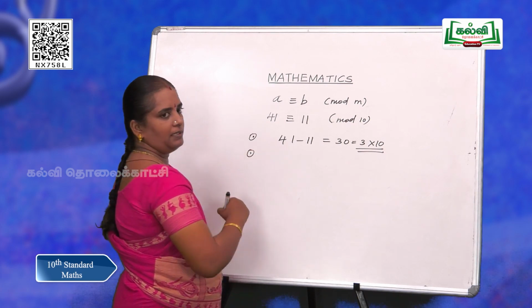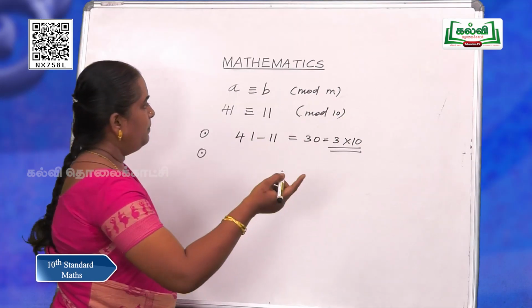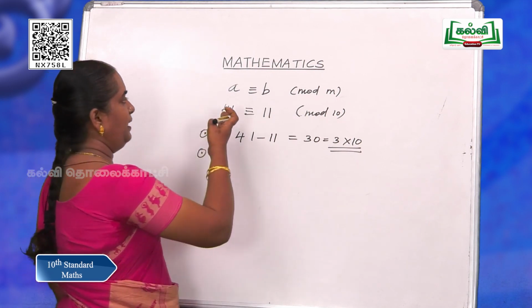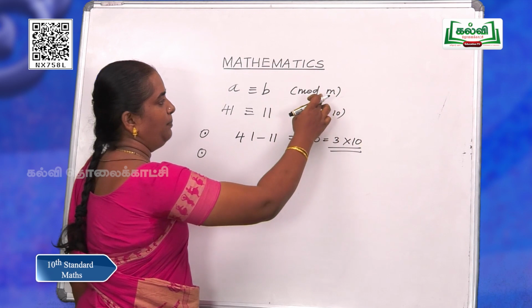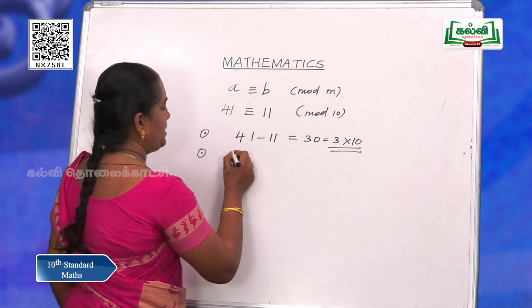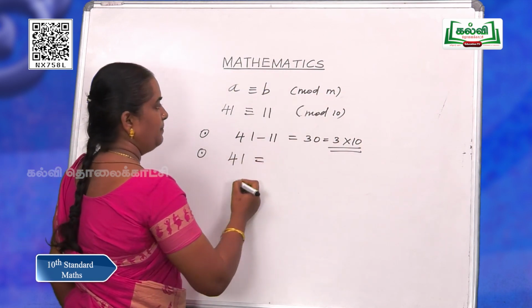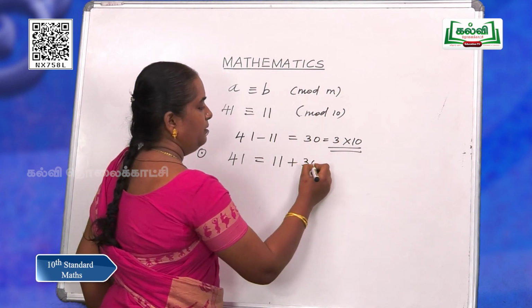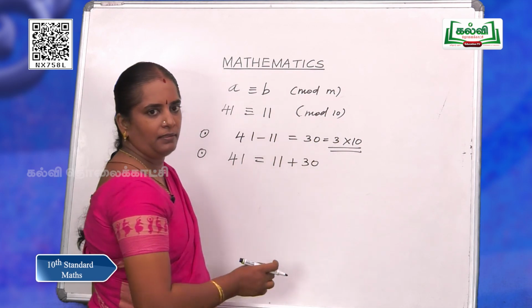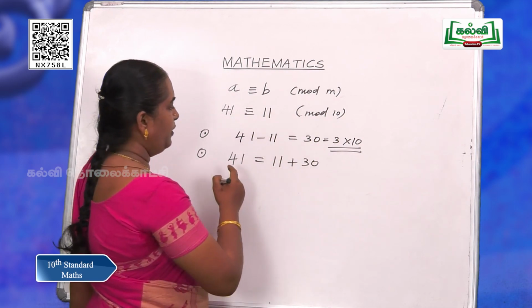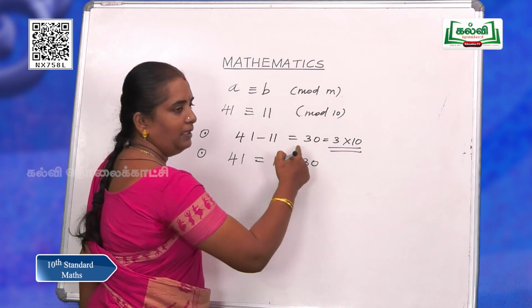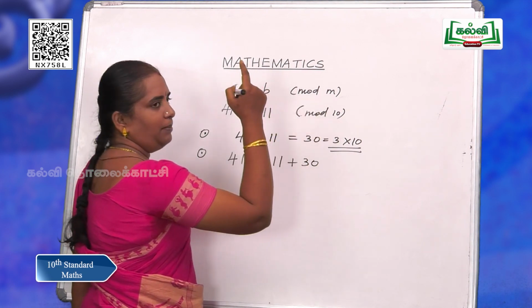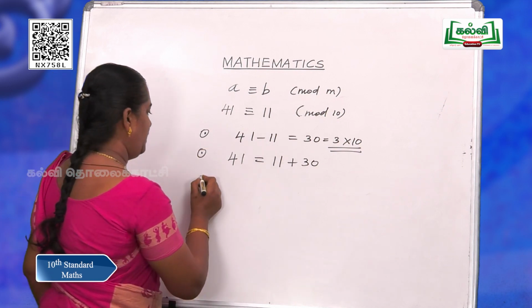The other meaning is that 41 is 11 more than a multiple of 10, or you can say A is B more than a multiple of m. Let me check: 41 is 11 more than a multiple of 10, that is also true. This is another meaning.